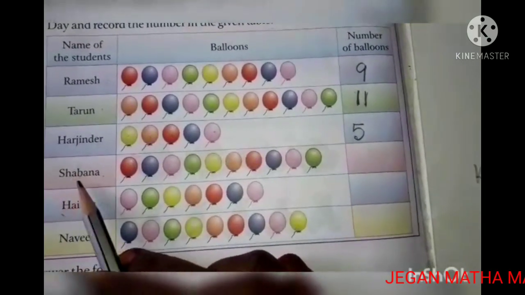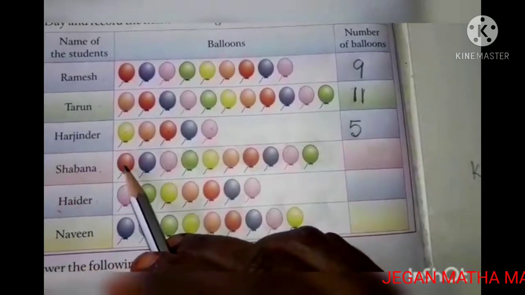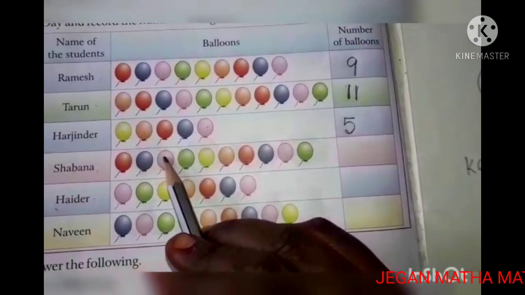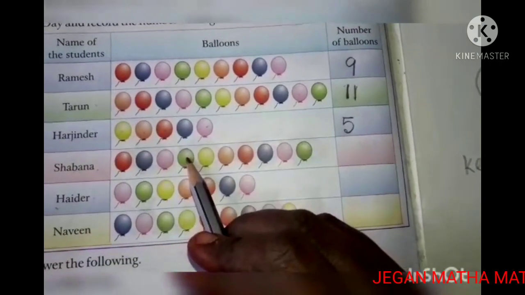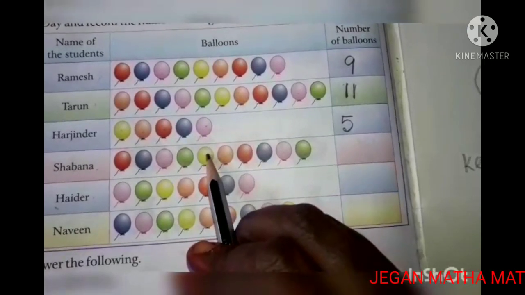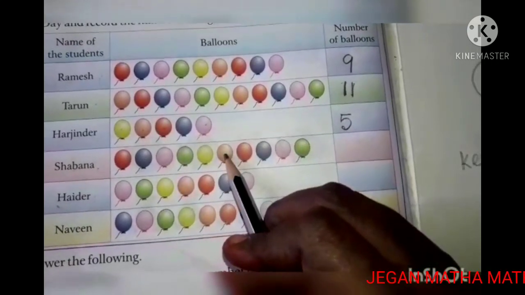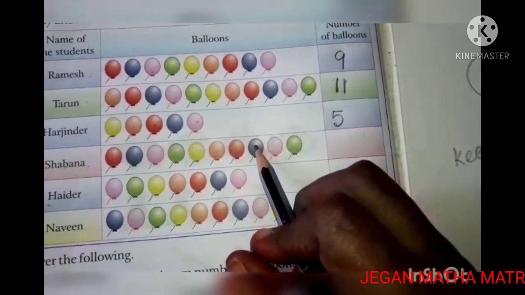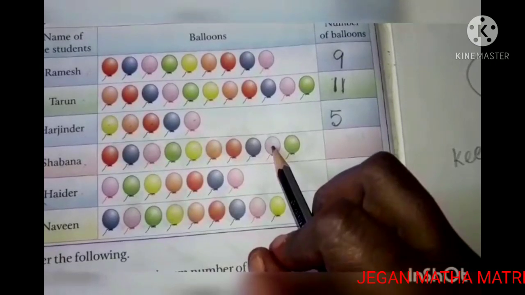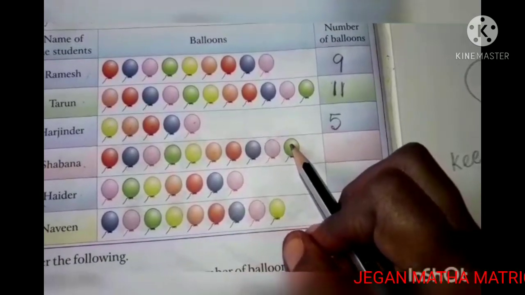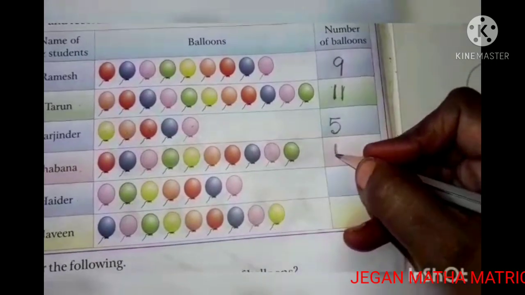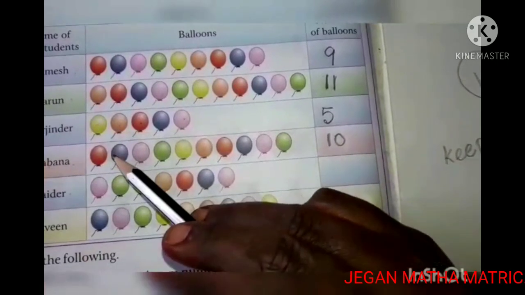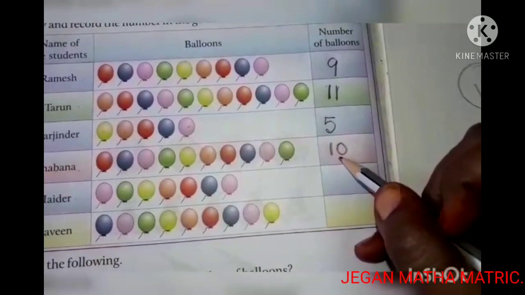Then Shabana. 1, 2, 3, 4, 5, 6, 7, 8, 9, 10. How many balloons? 10. So Shabana brought 10 balloons.